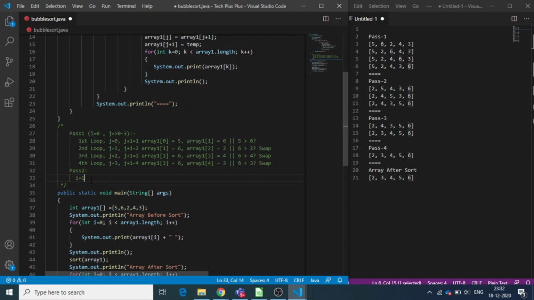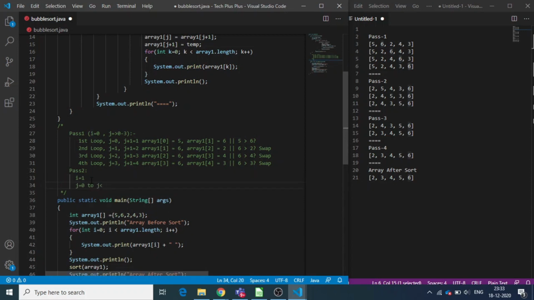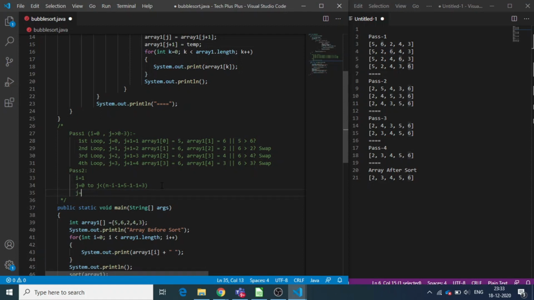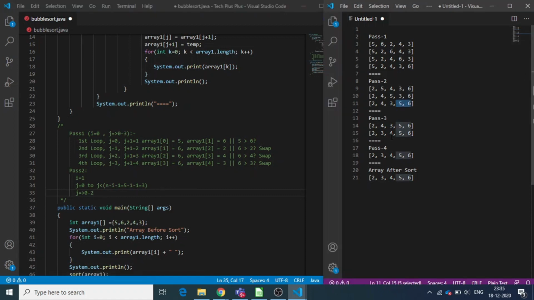In pass 2 the value of i is incremented to 1. So the value of j will be starting from 0 to n minus i minus 1, which is equal to 5 minus 1 minus 1, which is equal to 3. So the range of j will be 0 to 2. Now notice here we are excluding the last element. That means we are not comparing the last element again because the last element is already sorted. Similarly, at the end of pass 2, the second last element will also be sorted, and after pass 3, the third last element will also be sorted.